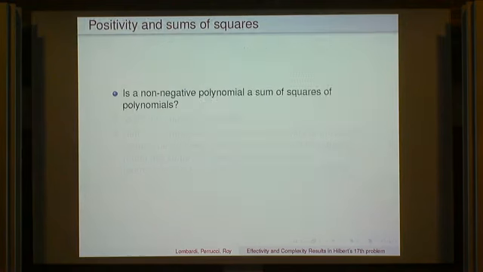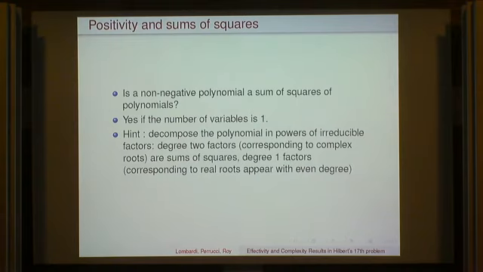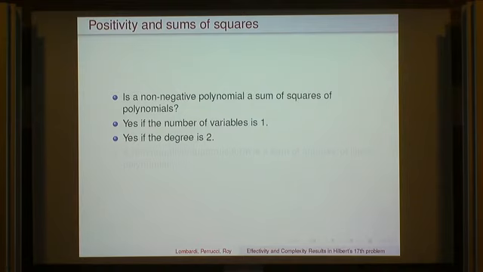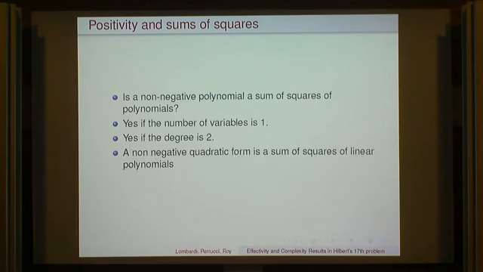Okay, so it's a very simple problem we start with: if we take a non-negative polynomial, is it a sum of squares of polynomials? And indeed, there are some positive answers, such as when the number of variables is equal to 1, because in that case you decompose the polynomial into degree 2 factors, which are sums of squares, and degree 1 factors, which appear with even degrees. So finally, multiplying sums of squares, you get sums of squares. Now another simple case is when the degree is 2, because when you have a non-negative quadratic form, you write it as a sum of squares of linear factors, and the coefficients have to be non-negative.